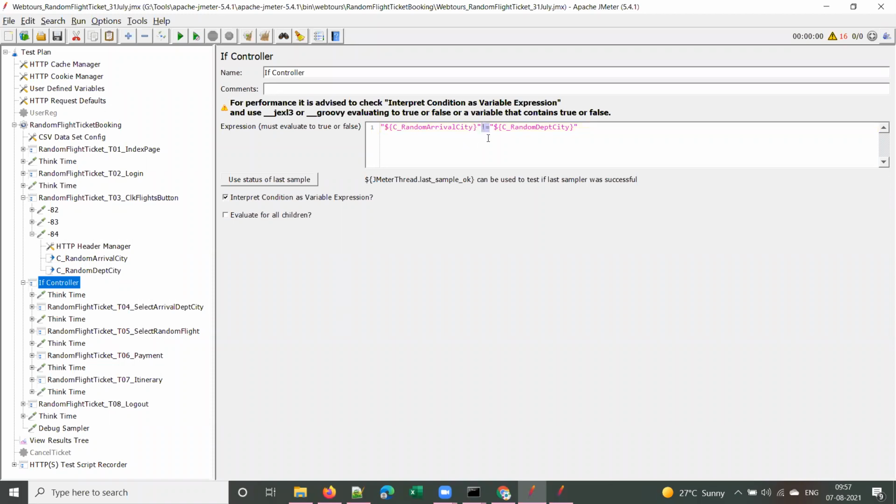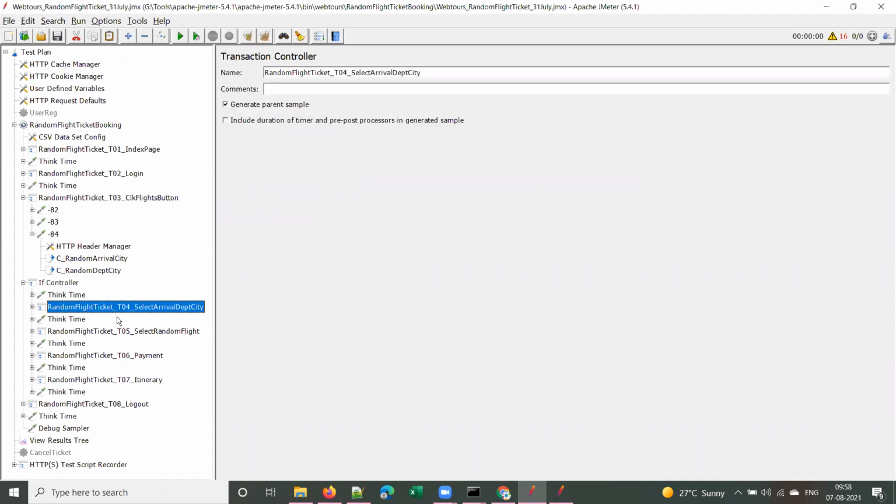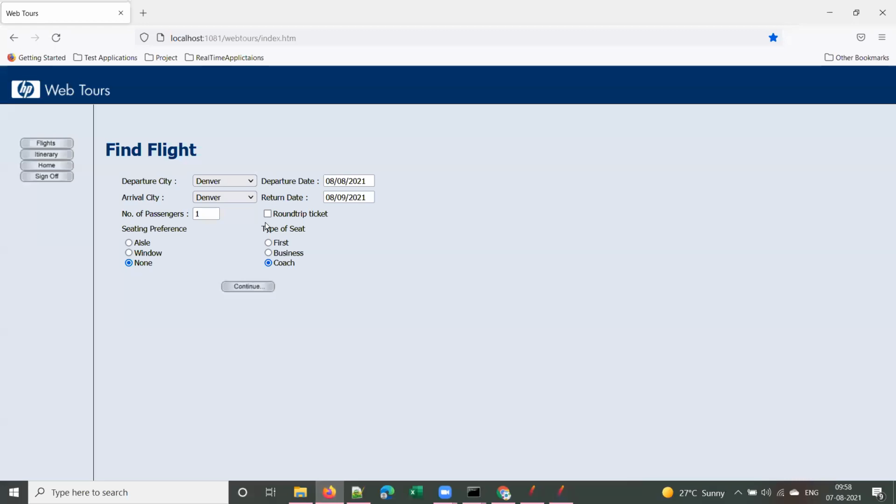And this is not equal to. What we are checking here is if both the cities are not equal, then proceed with the next steps. In the next step, we select continue.